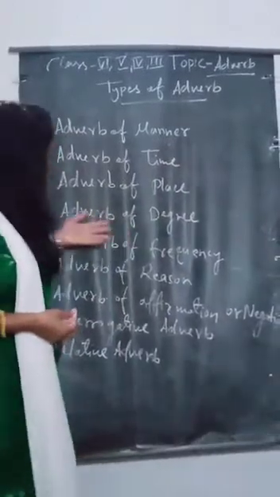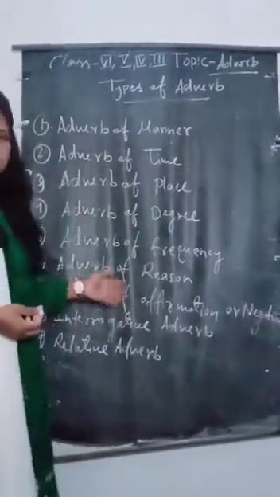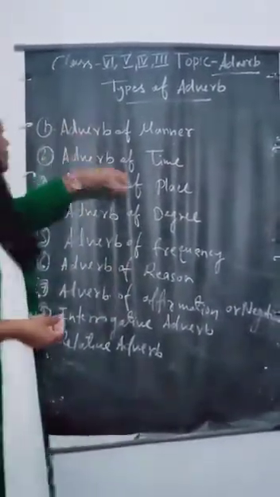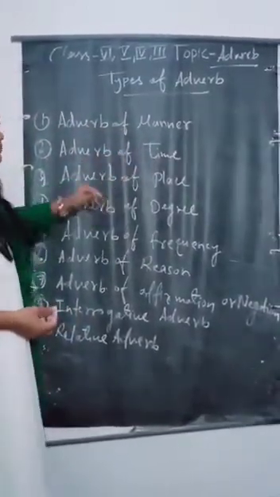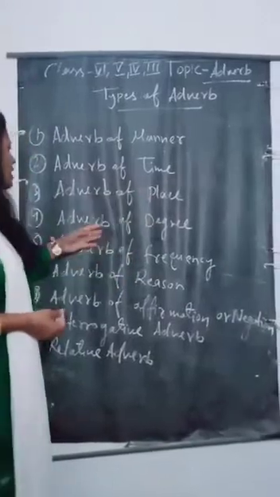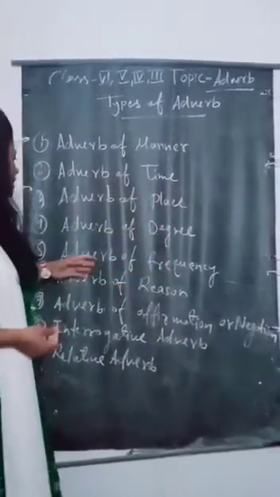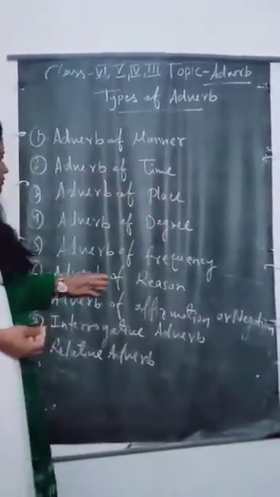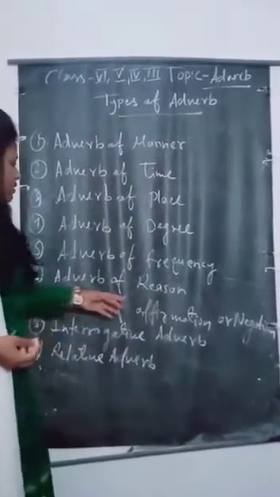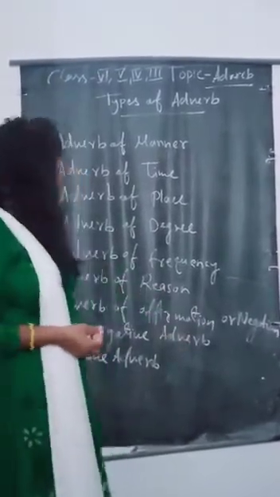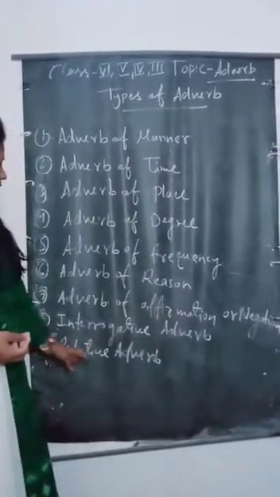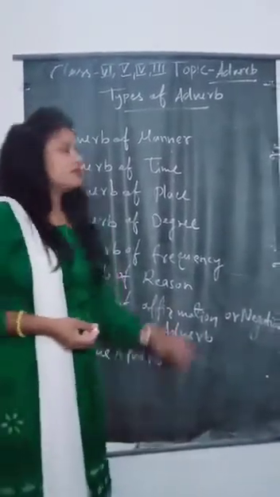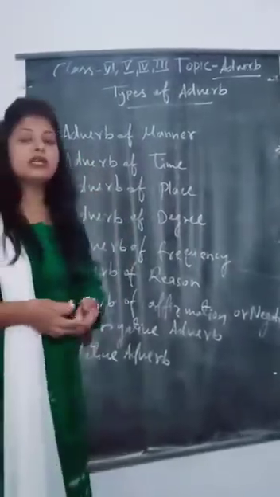How many types are there? Nearly about 9 types of adverb. There is adverb of manner, adverb of time, adverb of place, adverb of degree, adverb of frequency, adverb of reason, adverb of affirmation or negation, interrogative adverb, and relative adverb. So students, let's see their definition with example in detail.